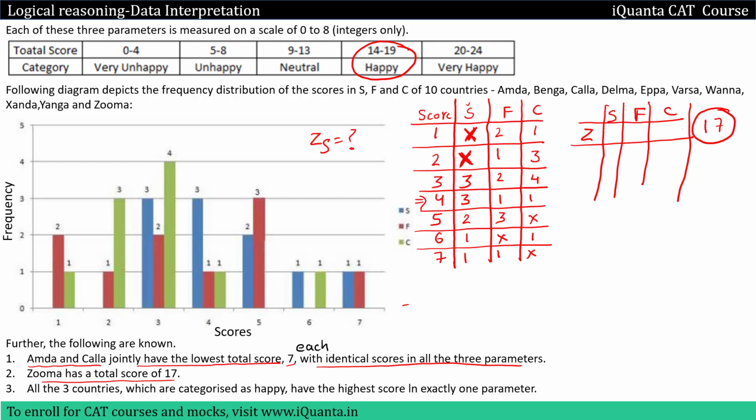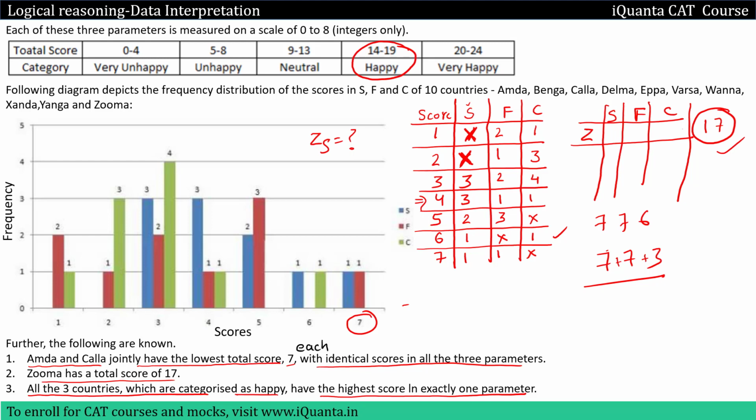So for the happy category, we had a clue given to us. All the three countries which are categorized as happy have the highest score in exactly one parameter. What does that mean? That means if I gave scores to Zuma in these three parameters, okay. So what is the highest possible score in S? Highest possible score in S, it is 7, okay. In F also we have highest possible score 7. In C we have highest possible score of 6 possible. So if I want to give a total score of 17 to Zuma, I can also use a pair like 7, 7, 3. Yes, we are getting the sum of these three as 17, but is this possible?